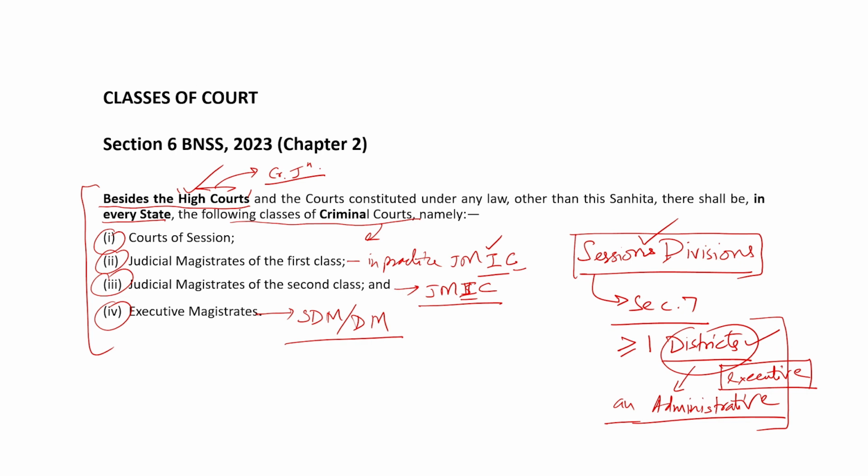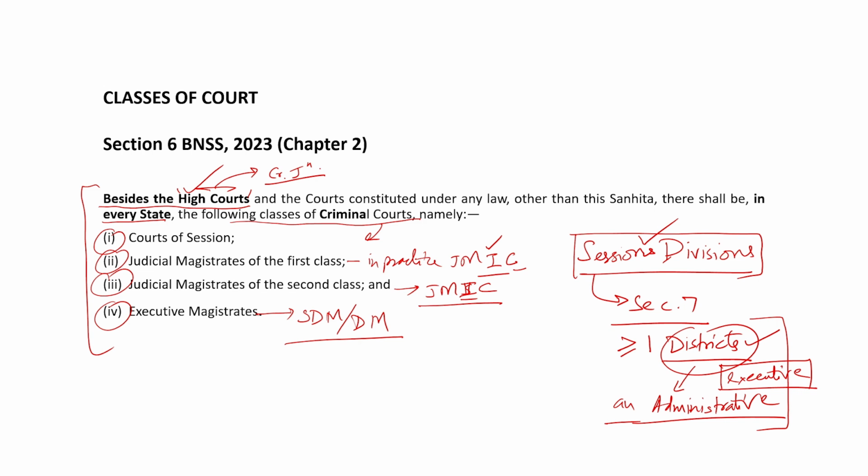Generally, they would be of the same cadre, and the sessions judge would be the senior most among them. And section 8(7) says that the sessions judge would be the administrative head of the sessions division. On the judicial side also, of course, he would be working. On the administrative side, he would be distributing the business among additional sessions judges. So that was about the courts of session.